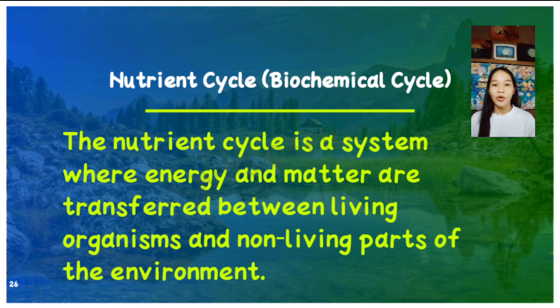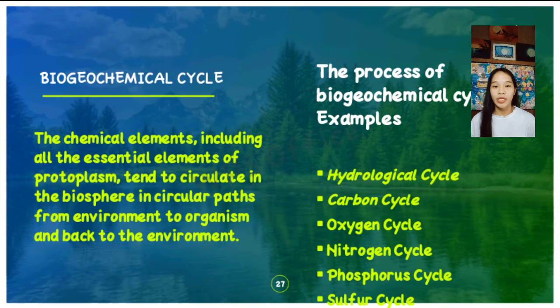The next component was the nutrient cycle. The nutrient cycle is a system where energy and matter are transferred between living organisms and non-living parts of the environment. So in the nutrient cycle, the energy is transferred in both living and non-living organisms.